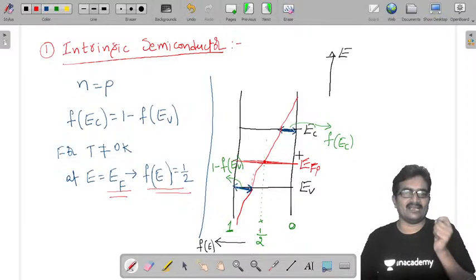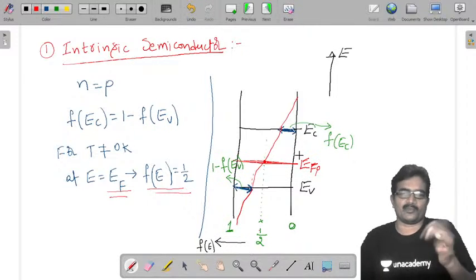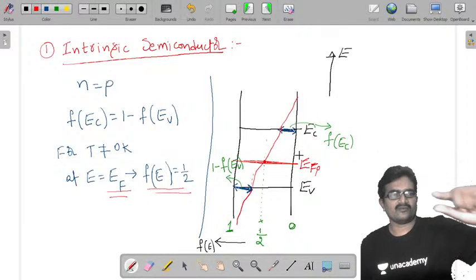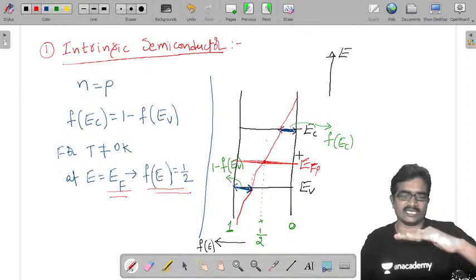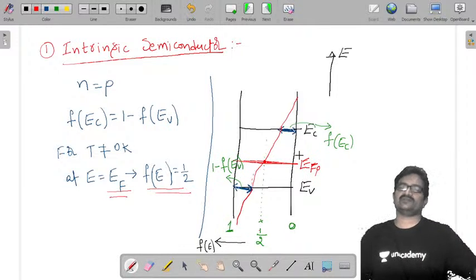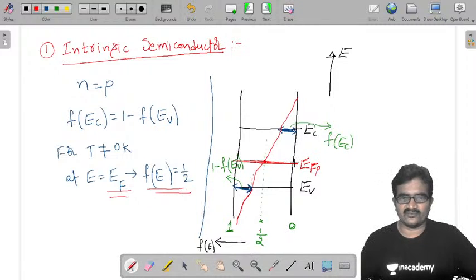If they ask to calculate a particular value approximately, or the approximate value of the Fermi energy level position, or the energy level below the conduction band or above the valence band, once they use the term approximate, you can take EFI as the midpoint of the energy gap. Otherwise, you don't. So finally, the Fermi energy level of an intrinsic semiconductor is approximately the midpoint of the energy gap.